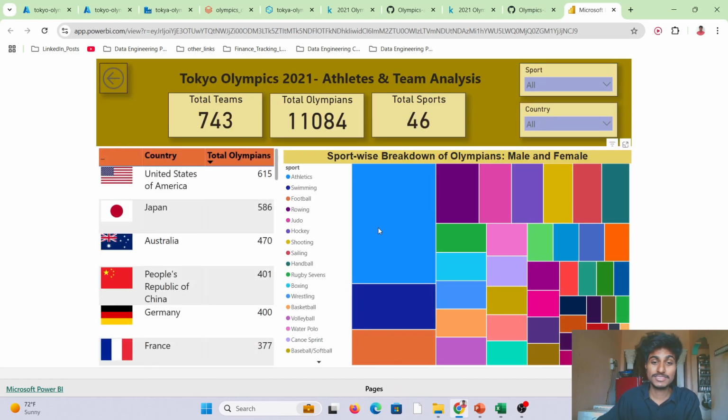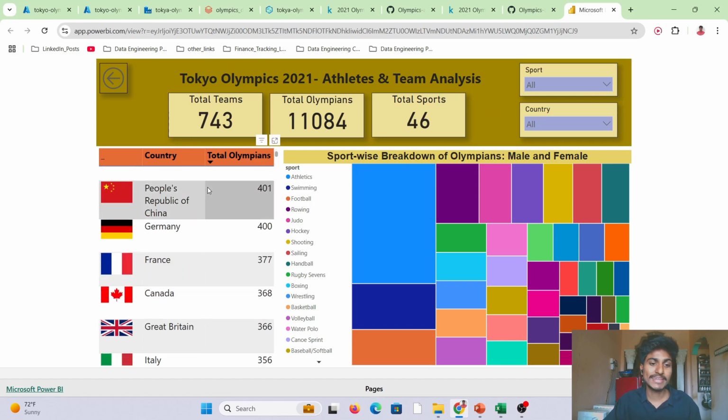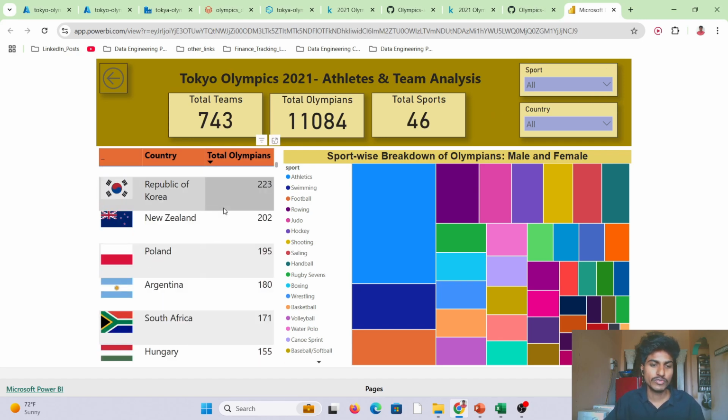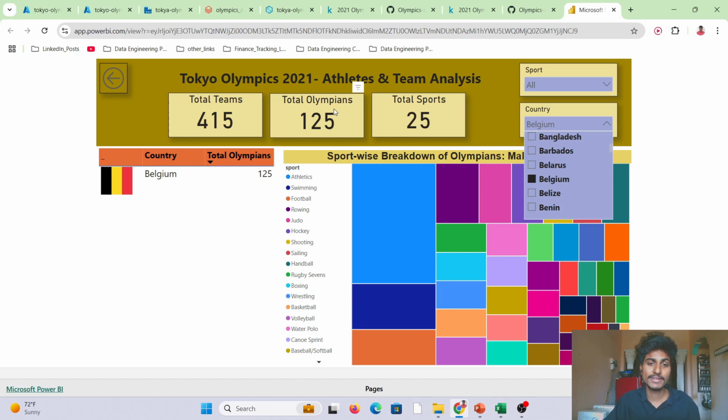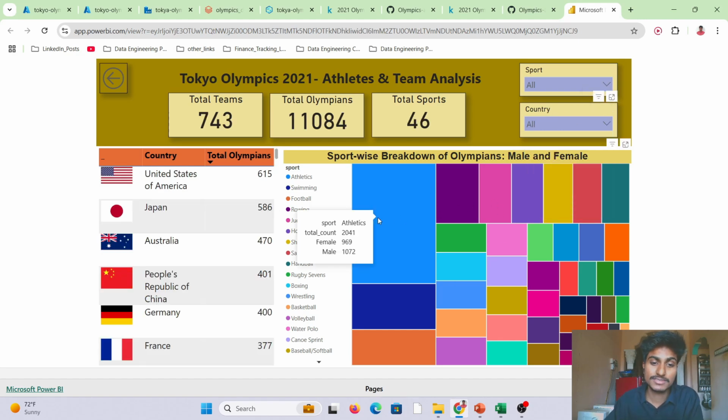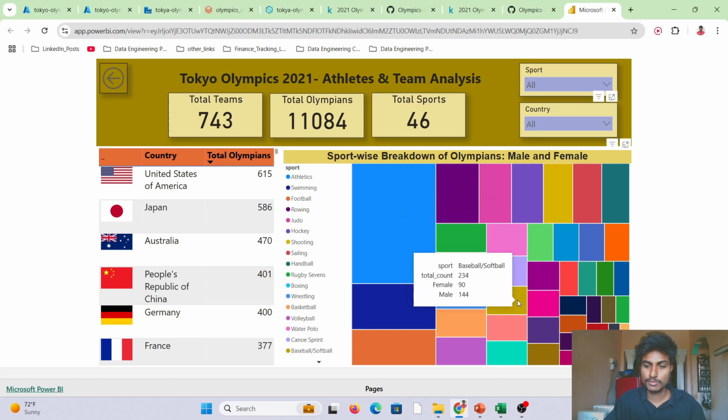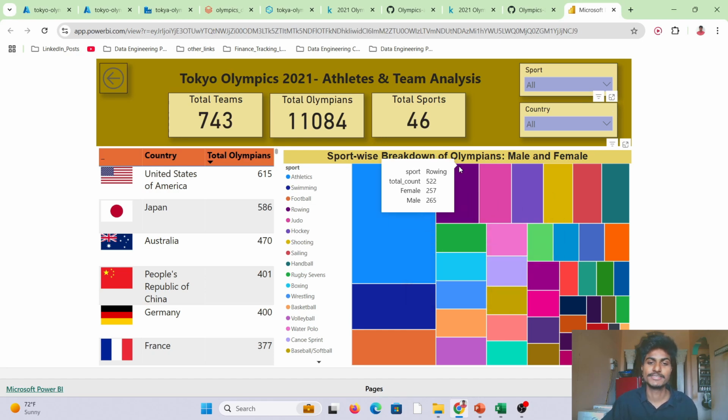Athletics and teams. In athletics and teams, if you observe, by country, how many total Olympians are there. So we can see this information on how many sports are there. For example, let's take one country. Let's suppose Belgium, and it gives total sports they have played, total Olympians in that country, all the information, and this table. And this heat map gives us the breakdown by male and female. So how many male and female in athletics sport.